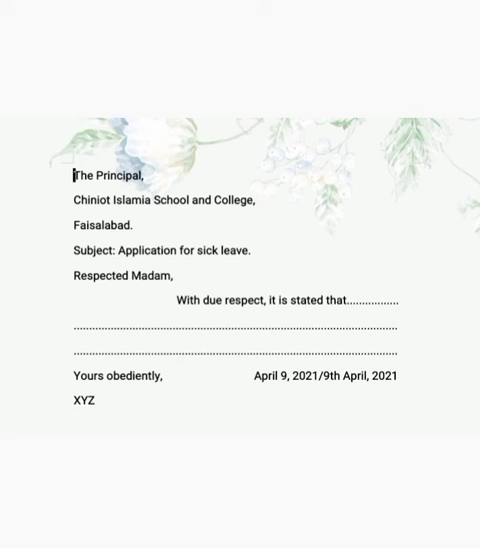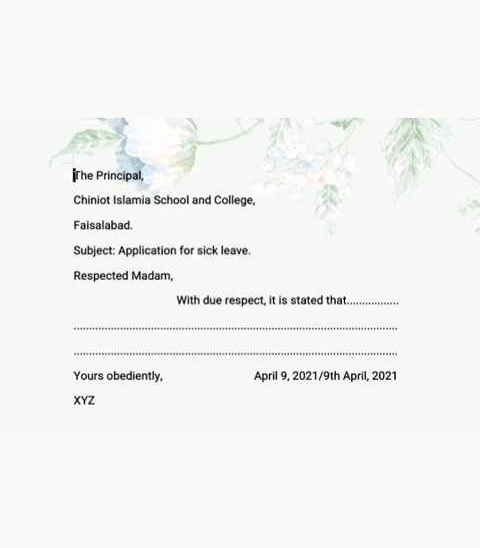My shining stars, our today's topic again is application writing. So today again we are going to revise the concept and the format of application writing. Before starting our topic, let's discuss the SLOs of today's lecture. By the end of this lecture, you will be able to create the application by yourself. Today we are going to write an application on another topic. So first of all, let's discuss the format of application writing.